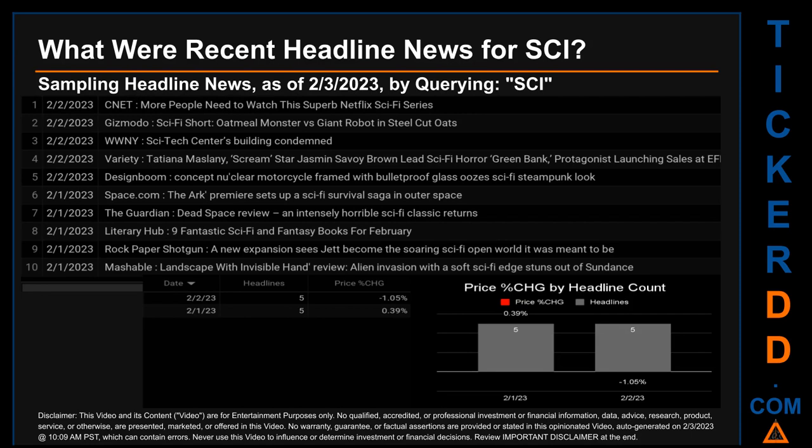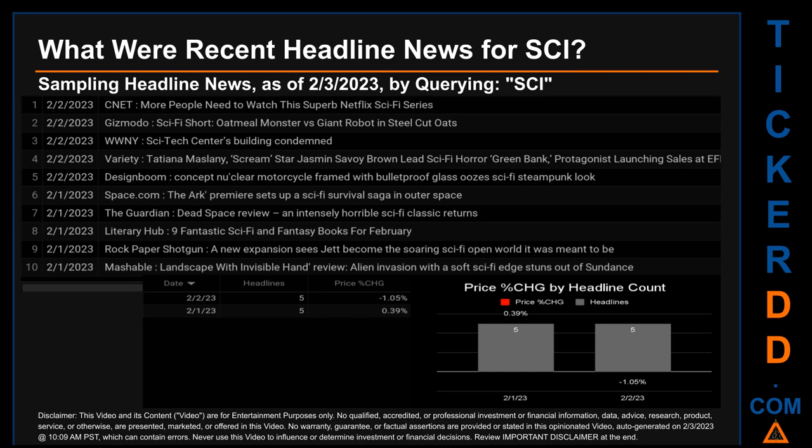Variety published the headline that read, "Tatiana Maslany, Scream star Jasmine Savoy Brown leads sci-fi horror Green Bank, Protagonist launching sales at EFM, exclusive." Design Boom published the headline that read, "Concept nuclear motorcycle framed with bulletproof glass oozes sci-fi steampunk look."